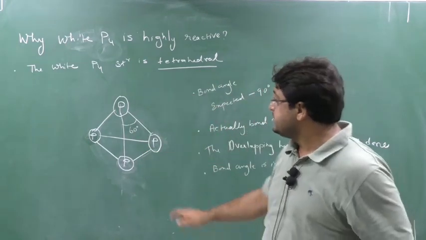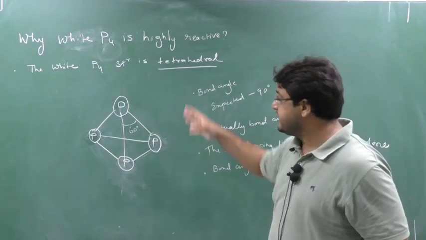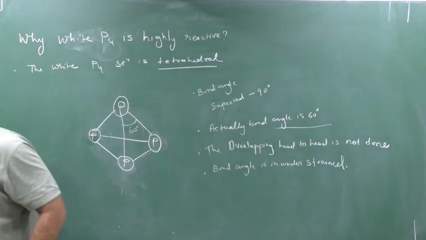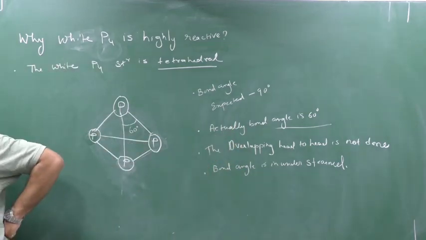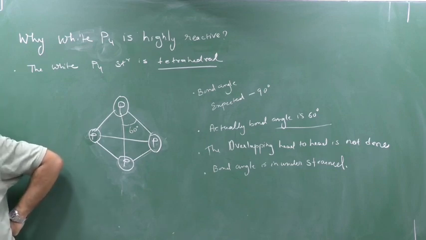When they are compressed, they are imparting high energy because they want to go to 90 degrees suddenly. That's why this P4 is highly reactive. Clear this part? So write down here: the white phosphorus is highly reactive.